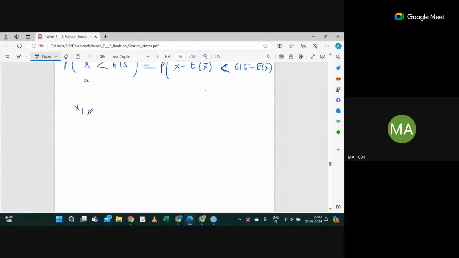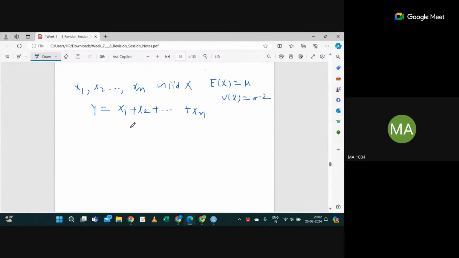If you have x1, x2 up to xn, and y is defined as x1 plus x2 plus so on up to xn, from IID x, with expectation of x as mu and variance of x as sigma square, the expectation of y is expectation of x1 plus expectation of x2 plus so on expectation of xn, that is n mu.